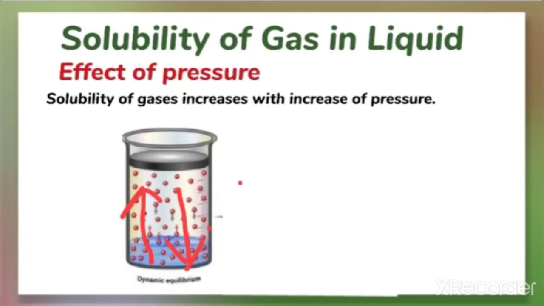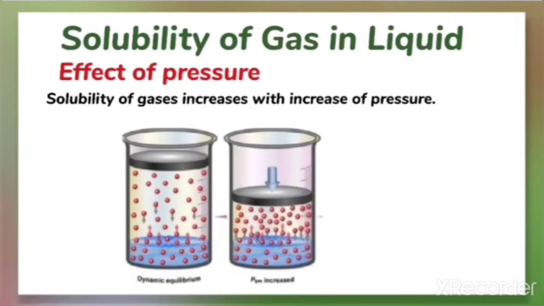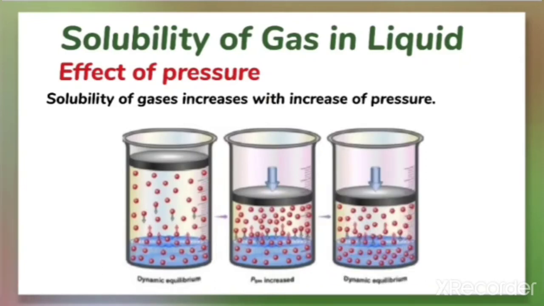Now when we increase the pressure over the solution, let us use the piston here. We are increasing the pressure by applying pressure here. That means there is now an increase in the pressure over the solution phase by compressing the gas to a smaller volume. When you compare here and here, this has a smaller volume. Due to this, the pressure is increased and again a state of equilibrium is developed.